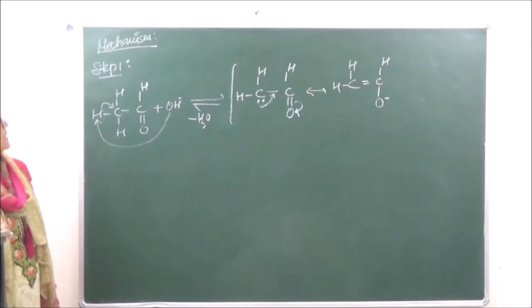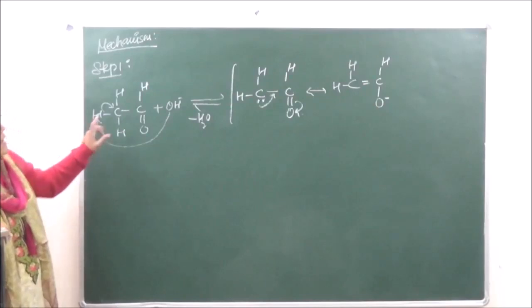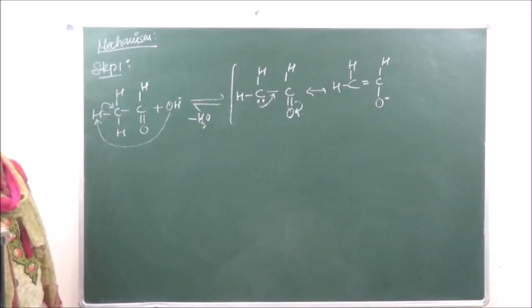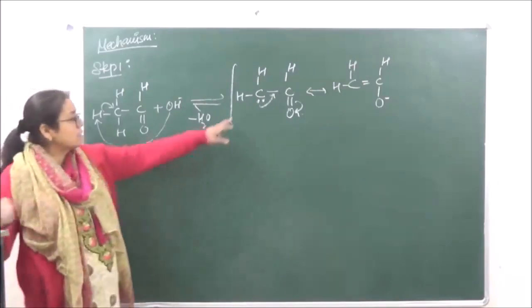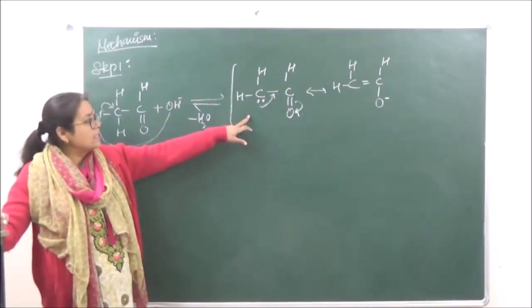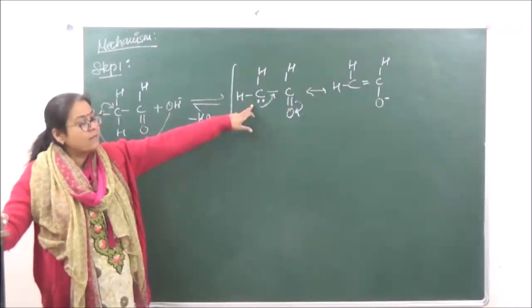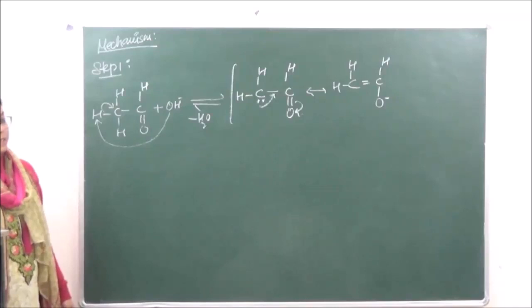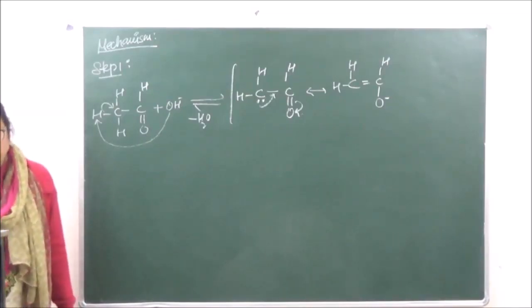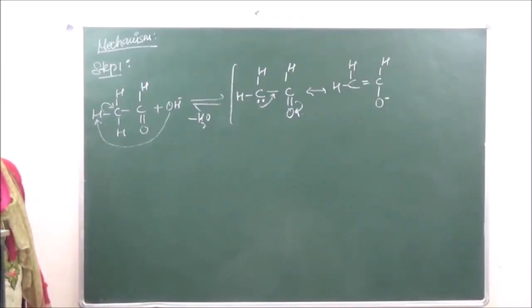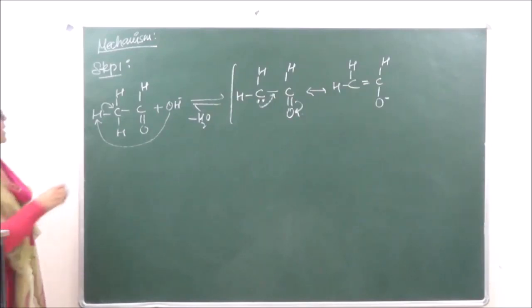Now the acidity of the alpha hydrogen atom is due to the resonance stabilization of the enolate ion. So basically, this is a carbon nucleophile which is formed, isn't it? It is the carbon nucleophile because of the negative charge which we are getting over here, and that is the enolate ion, right? Now in step 2, another electrophile is going to react. The electrophile is going to be another molecule of acetaldehyde.